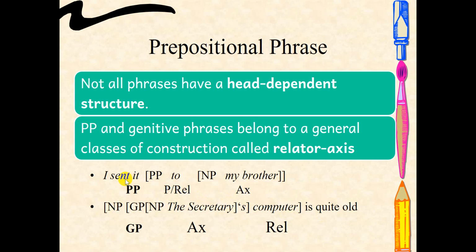So, for example, I sent it to my brother. Here, to is not modified by the words my brother. So to will relate my brother, the noun phrase. So that's why we call it relator, and then the noun phrase is axis. Same case in genitive phrase. The noun is relator, and then the axis is the genitive phrase.